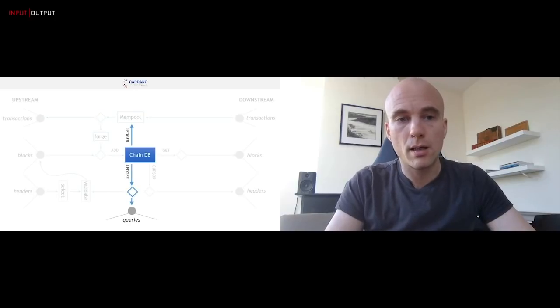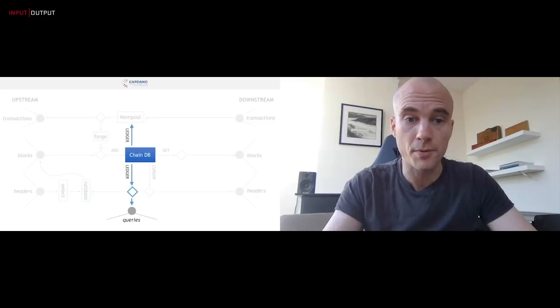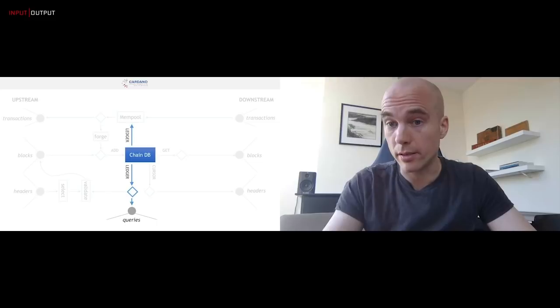And finally, we also have an API known as the local state query protocol that allows tooling such as the wallet to query the node about the state of the ledger. So for example, in Shelley, it might ask for the stake distribution.